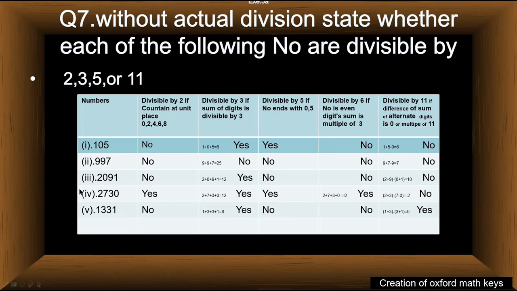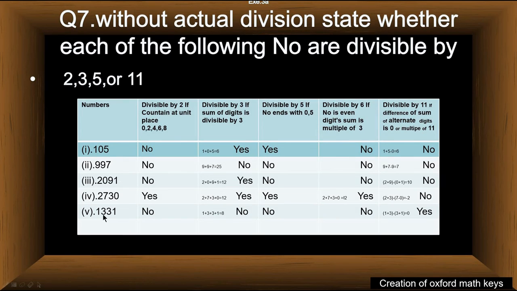Hence, 2730 is divisible by 6. This number is not divisible by 11 because the difference of the sum of alternate digits is not equal to 0 or a multiple of 11. Therefore, this is not divisible by 11. Part number 5.